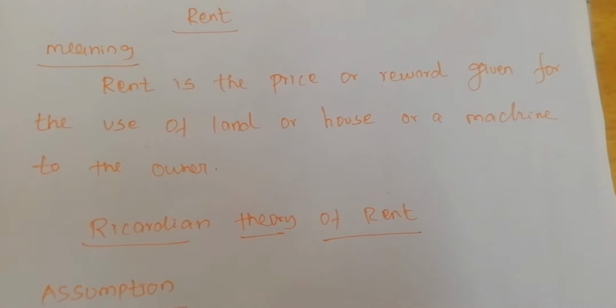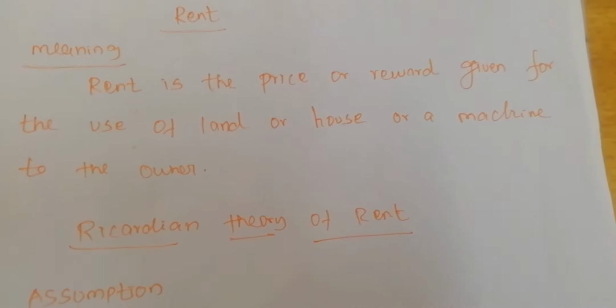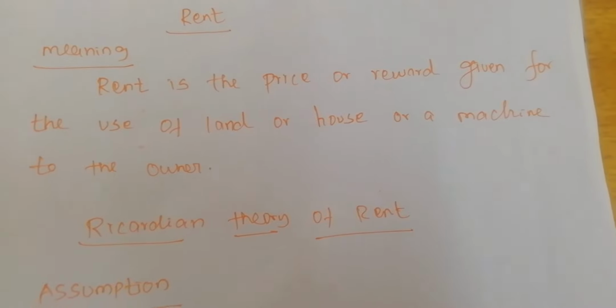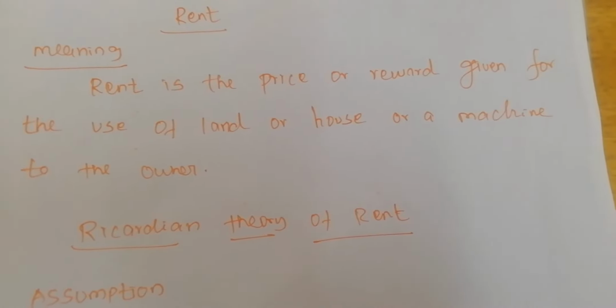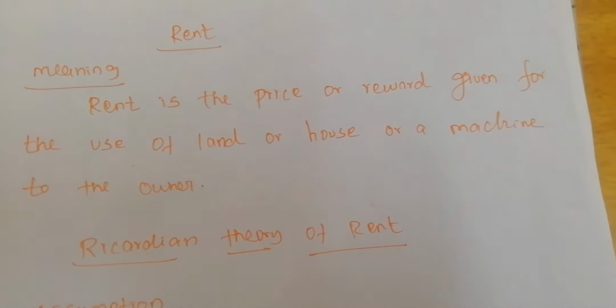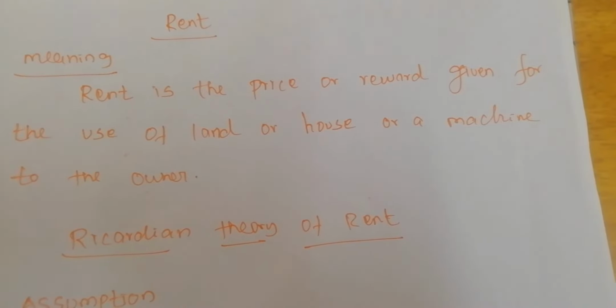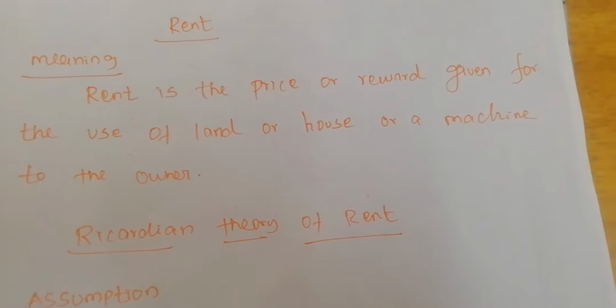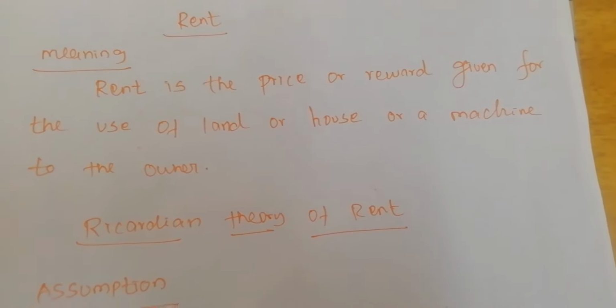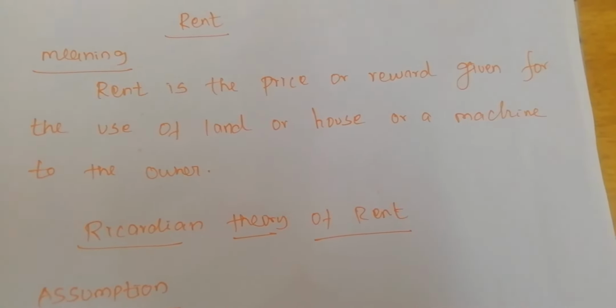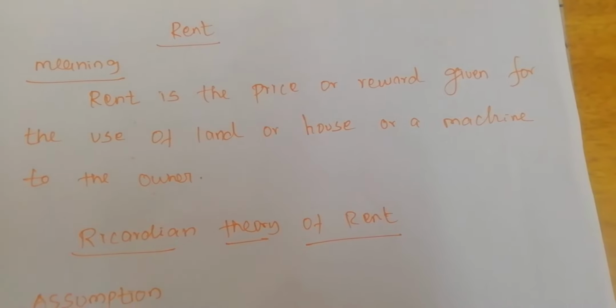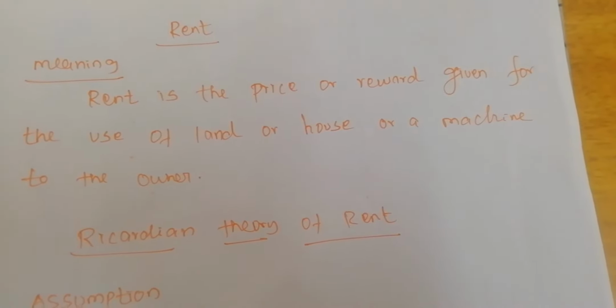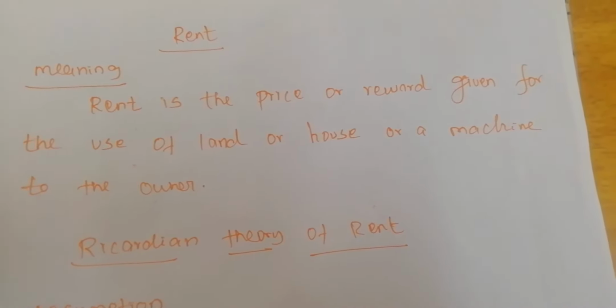Normally, if any producer wants to produce any goods, he must use land or a house or a machine. When he is using these factors, he must give a reward to the land, house or machines. The reward given for the use of land only is called rent.